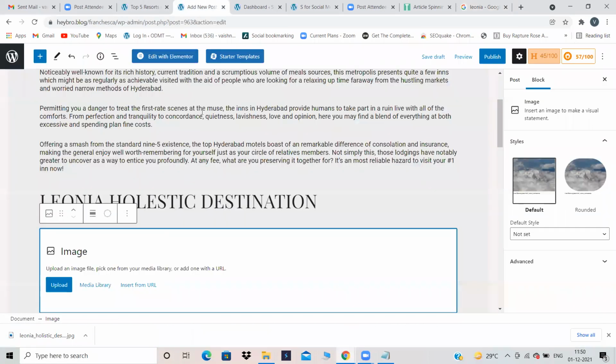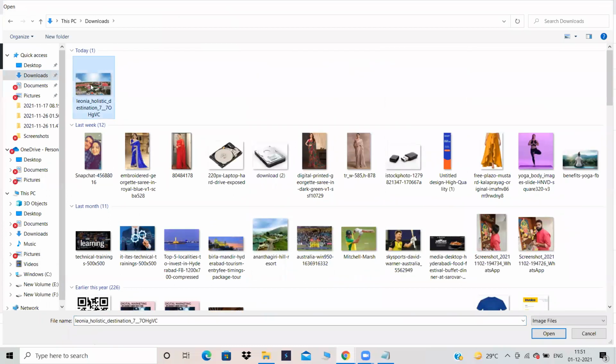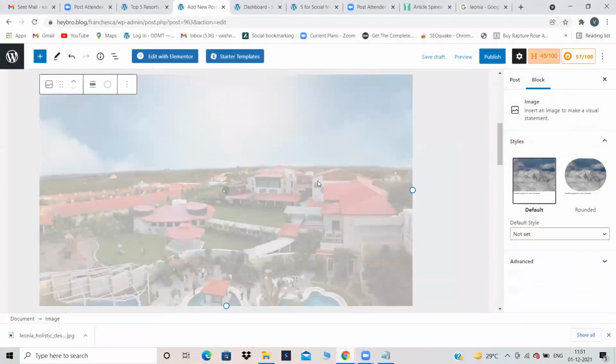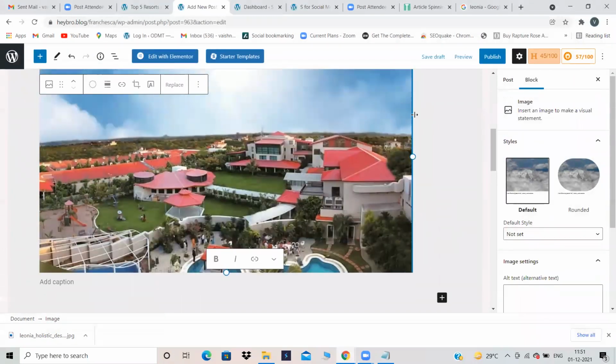Now come back over here and upload that particular image. So going to downloads. Yeah, here is my image. So just adjust the sizes. See, still we have not applied any on-page SEO parameters. The 8 parameters still we have not applied.